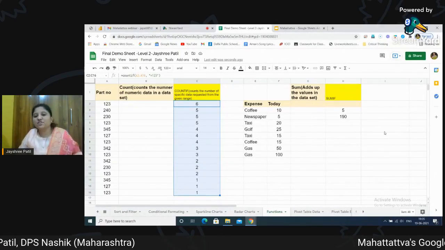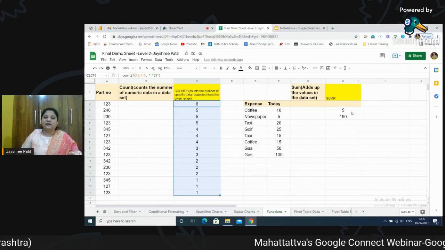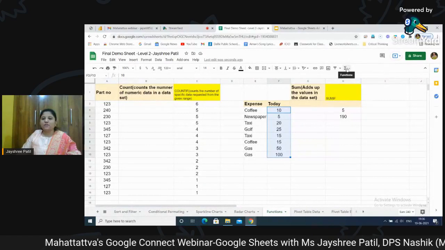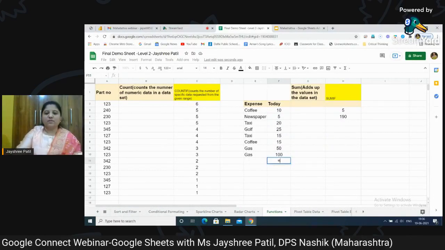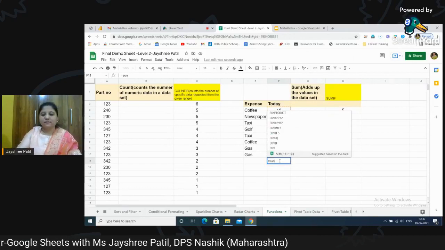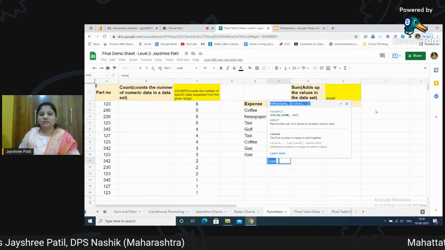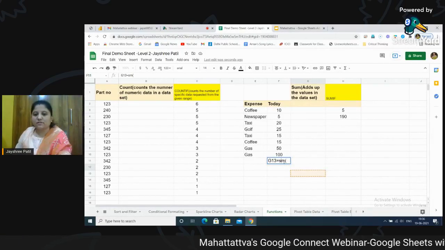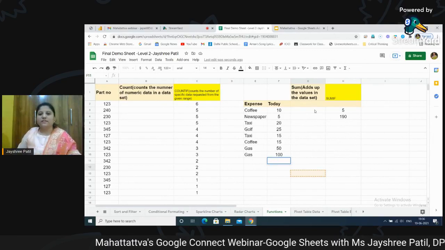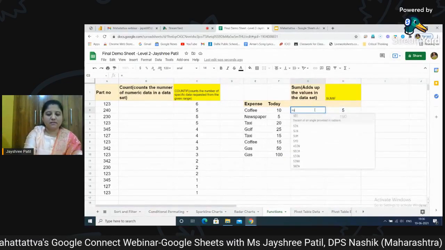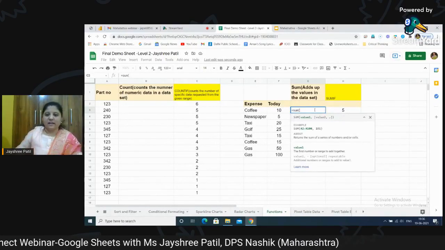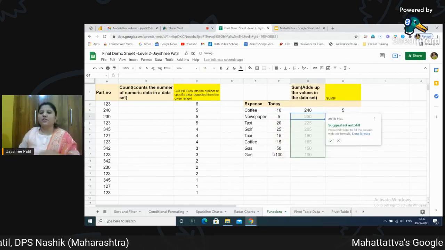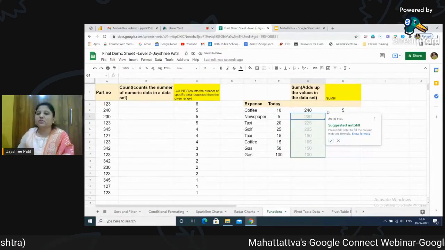Now, there is one more function called SUMIF, which is really very interesting. If you want to only do the sum, just select the data and use the sum function. Suppose you want to calculate the sum over here, write equal to sum, bracket. I'm just selecting the range. If I want to only do the total, it's very easy. Just use the formula and automatically you will get the total. So this way you can get it.